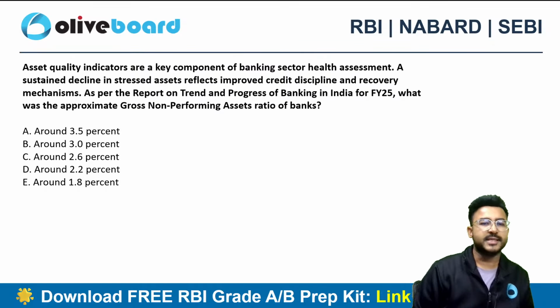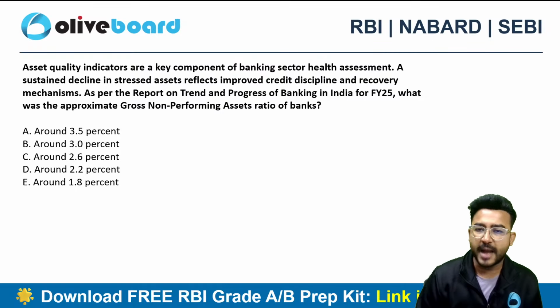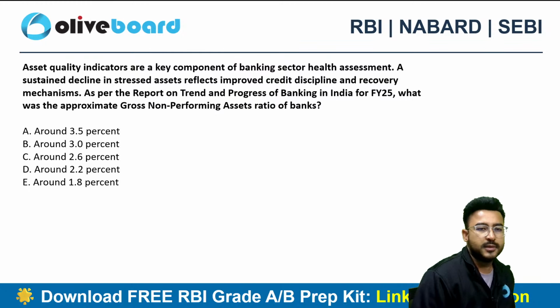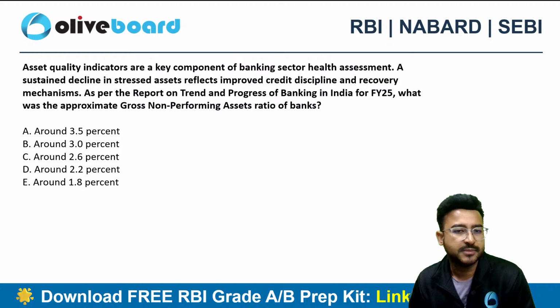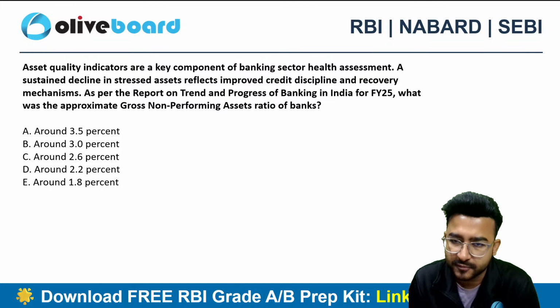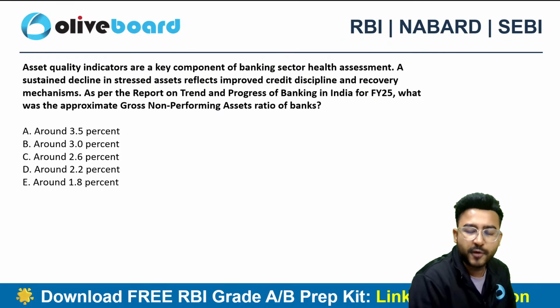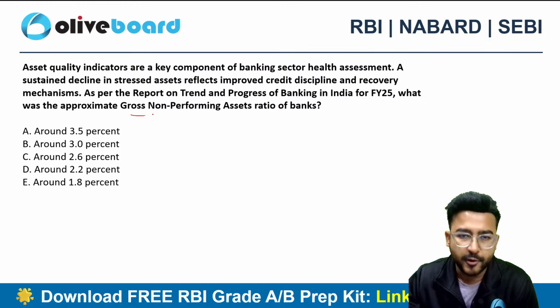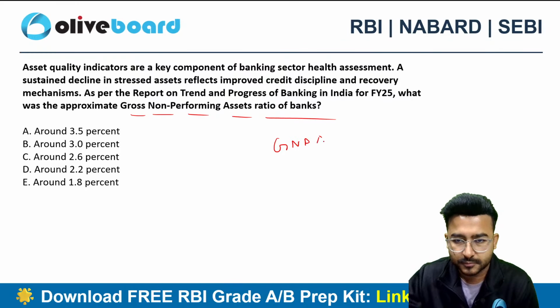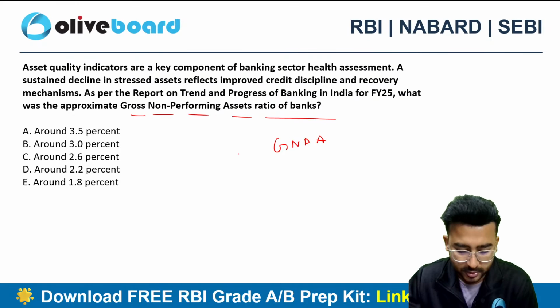Next one. Asset quality indicators are the key component of banking sector assessment. A sustained decline in stressed assets reflects improved credit discipline and recovery mechanisms, as per the report on trend and progress of banking in India. For FY 2025, what was the approximate gross non-performing asset ratio of the banks? GNPA. We all know that we first calculate the gross non-performing asset ratio and then we deduct the provisions to get the net NPA number.